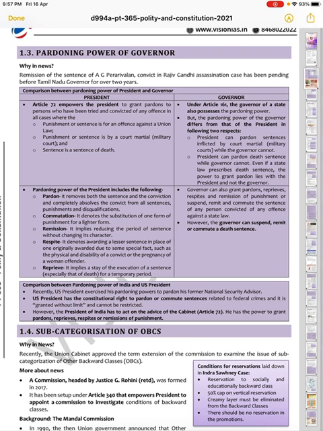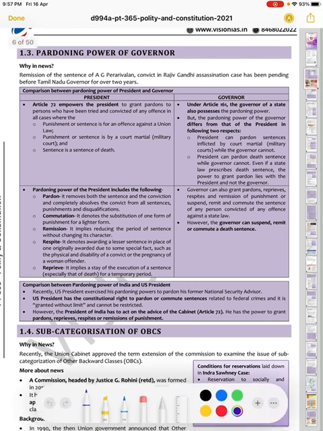So if it is related to union law, then the president could use his pardoning power.